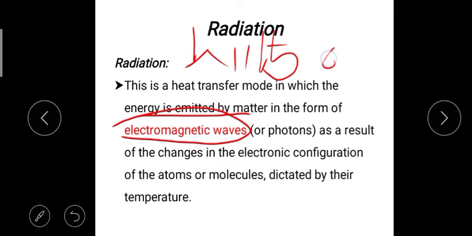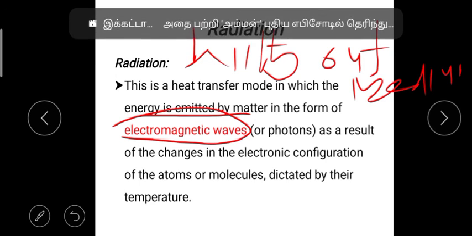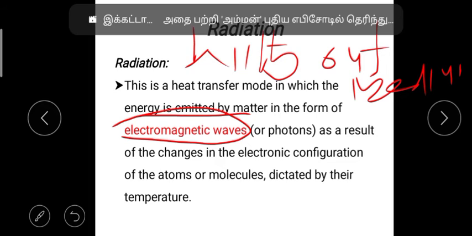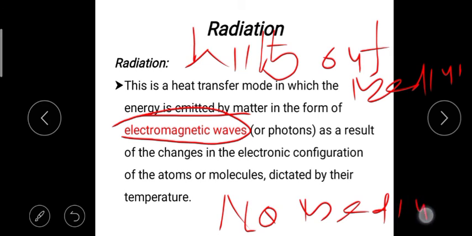So without a medium, it is radiation. Radiation means what? It is an electromagnetic wave or electromagnetic phenomenon. The heat is transferred, but how, when there is no medium? So no medium. That is radiation. Understand?